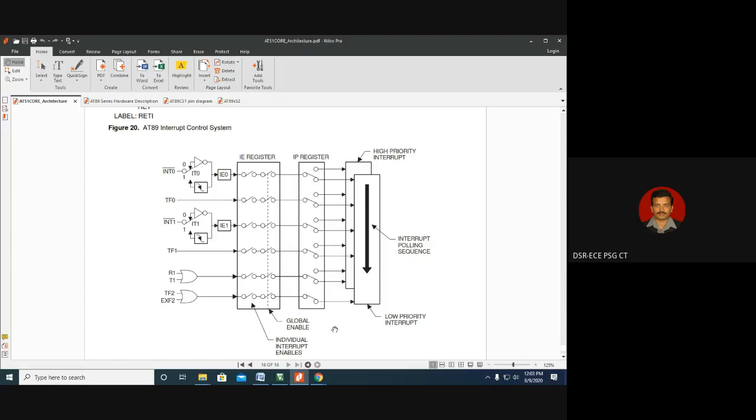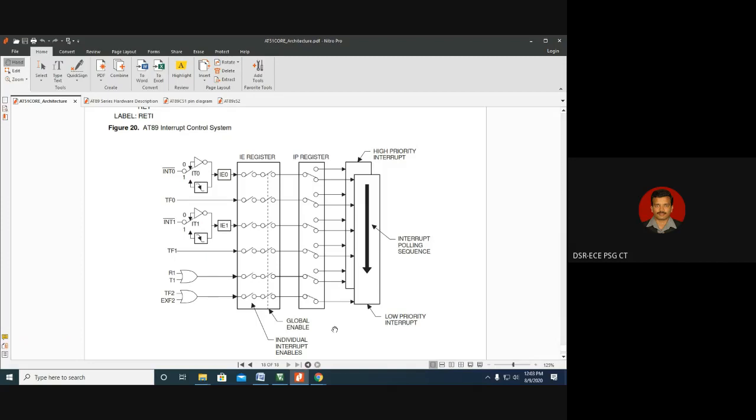Now, with respect to interrupts in the microprocessor environment, every work is nothing but execution. So the highest priority task needs to be executed first. All other lowest priority tasks have to wait, something like that. So when we talk about interrupts, interrupts are broadly classified into hardware interrupts and software interrupts.